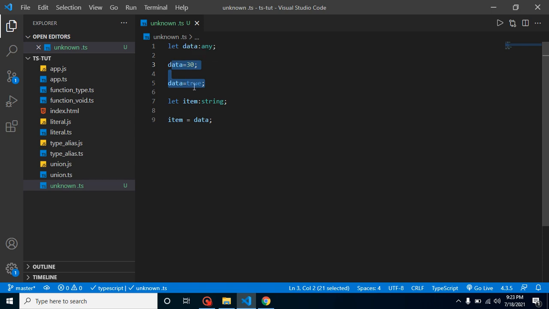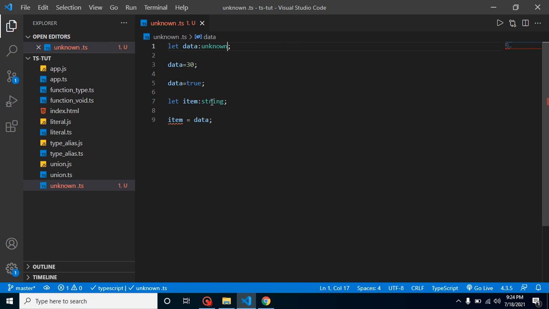In that case we can still assign the value of data to the item. Actually this is not a good practice, because we want to assign only string types of value to the item, but this functionality can be achieved with the unknown type. Here you can see this is the real power that comes from TypeScript with unknown.